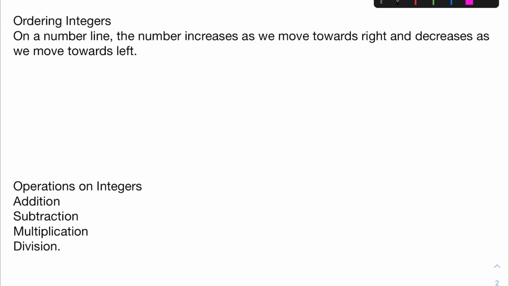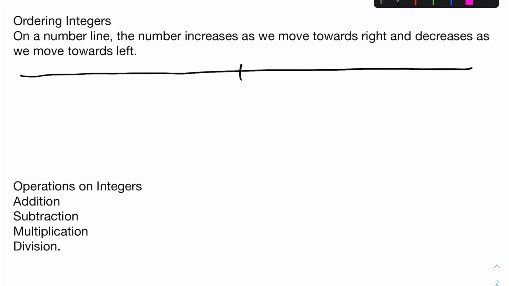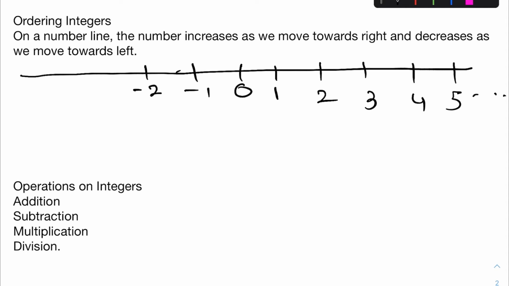Ordering of integers. As we have already learned how you can represent integers on a number line, to understand the ordering of integers, again draw the number line: 1, 2, 3, 4, 5 and so on, and -1, -2, -3, -4.